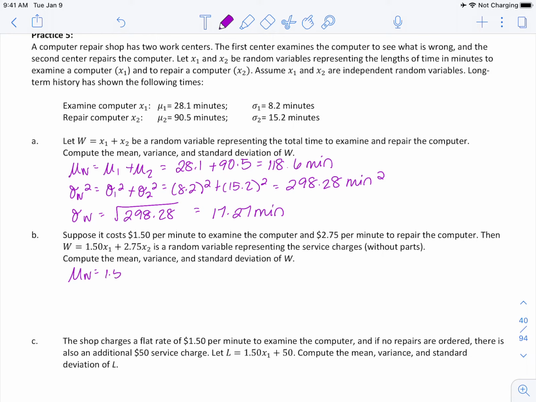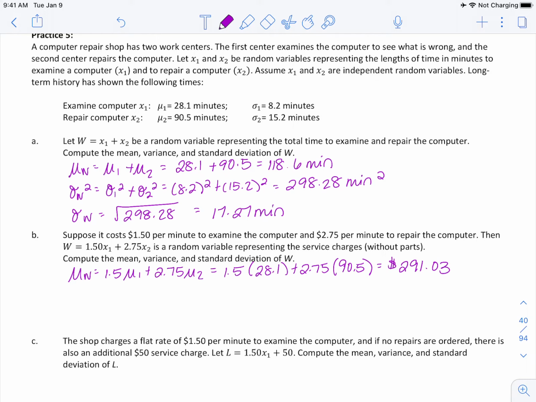It's 1.5 mu1 plus 2.75 mu2. So I have 1.5 times 28.1 plus 2.75 times 90.5, which is going to give us, this is money, so I'm putting a dollar sign, $291.03.